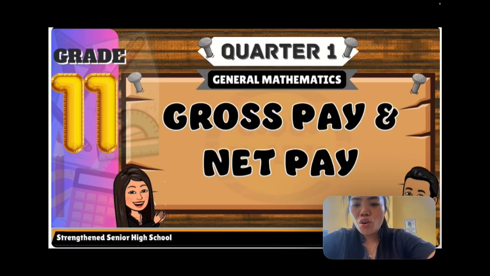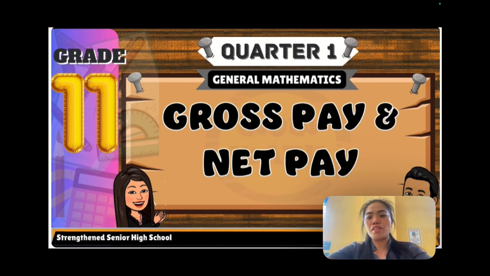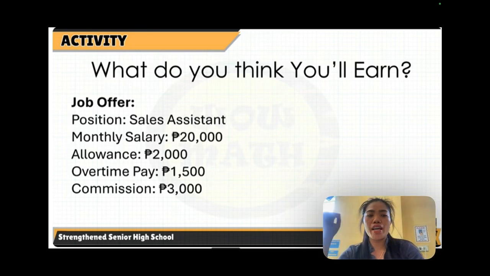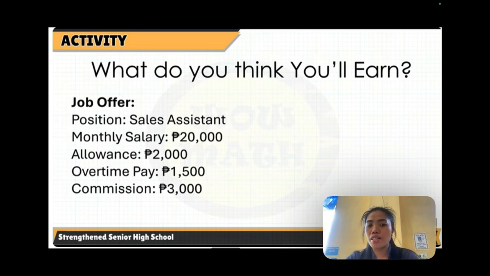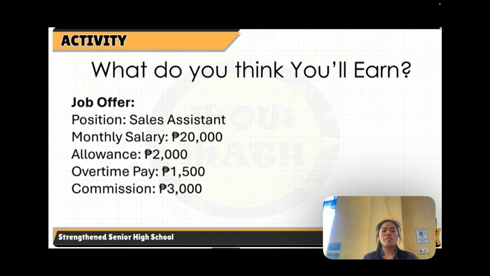So this time we're going to discuss our lesson number 9 entitled Gross Pay and Net Pay. This is lesson number 9 in General Mathematics under Strengthened Curriculum Term 1. So let's start. What do you think you'll earn? The job offer is, the position is sales assistant. Monthly salary is 20,000 pesos. Allowance is 2,000 pesos. Overtime pay is 1,500 pesos and commission is 3,000 pesos.